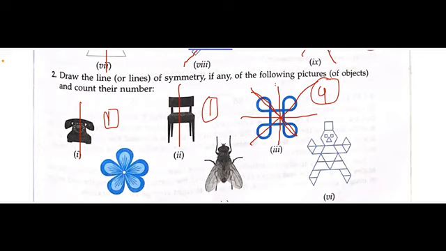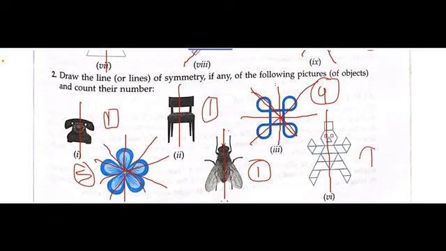अब ये किसी shape है? Pentagon है. So pentagon की कितनी होती हैं? 5. So you can draw the different lines from here, like first is this, then another one, second, third, fourth and fifth from the center of each one. Fine. Then here in the case of this fly we have only one line of symmetry. In this shape we have only one line of symmetry.